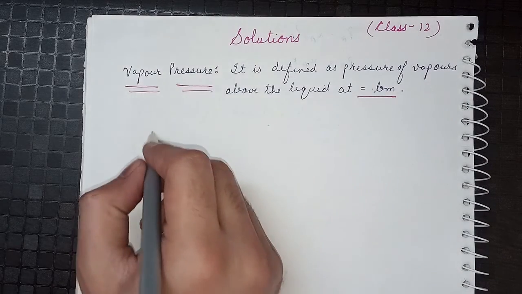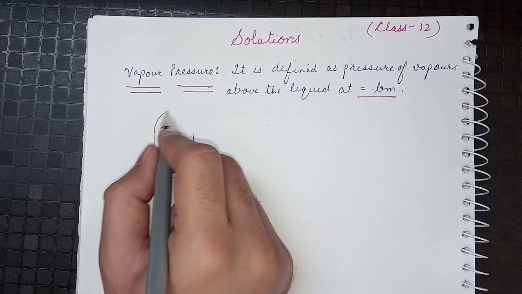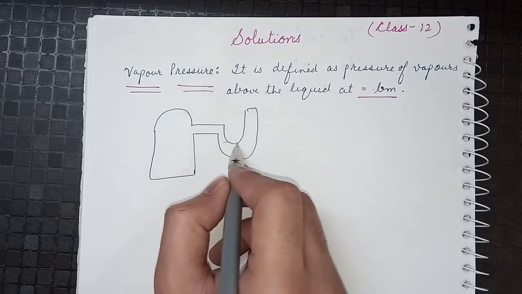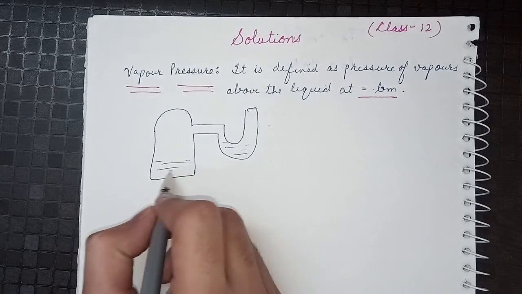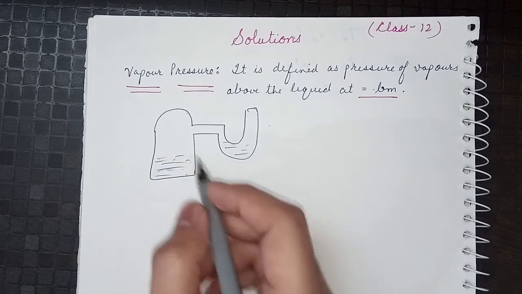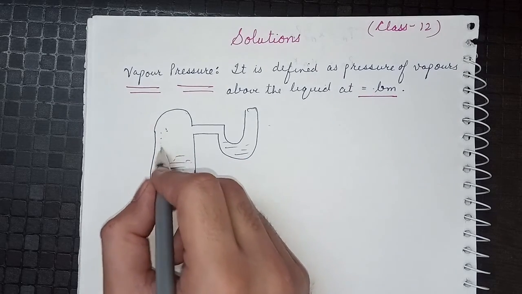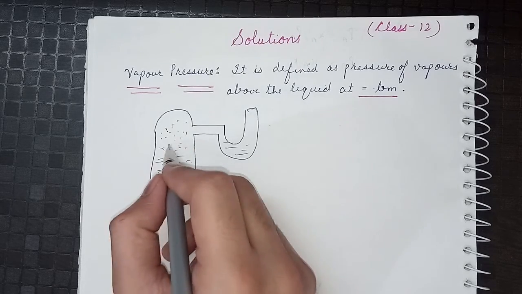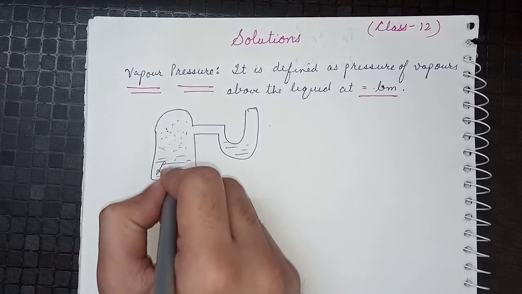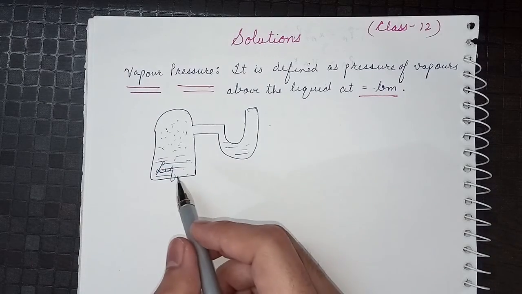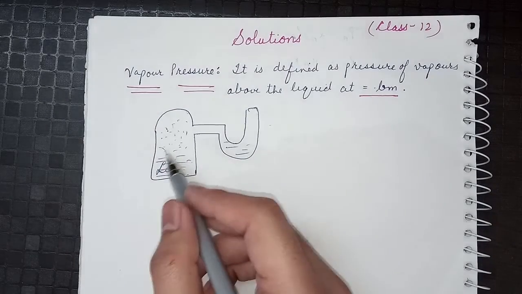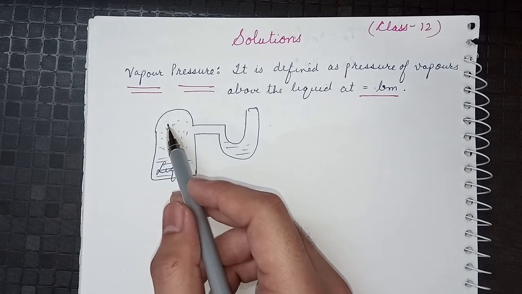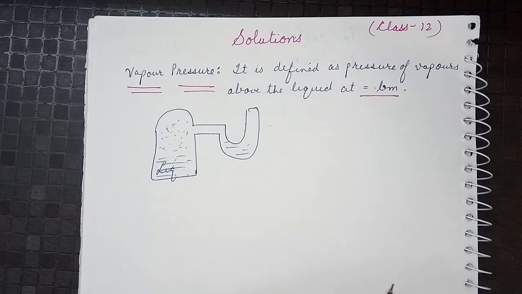So let us see. For example, if we have a beaker like this and it's in the form of a manometer like this. Here we have any liquid, and if we start heating this liquid, then the vapors will rise and they will get collected over the top and give us some reading. That will be the vapor pressure of this liquid. When we heat the liquid, the vapors will evaporate, and if the heat is less in the upper atmosphere, then they will condense and come back to the liquid form.